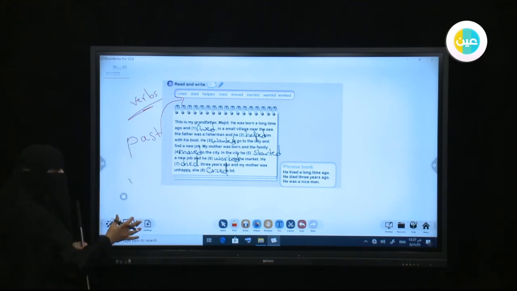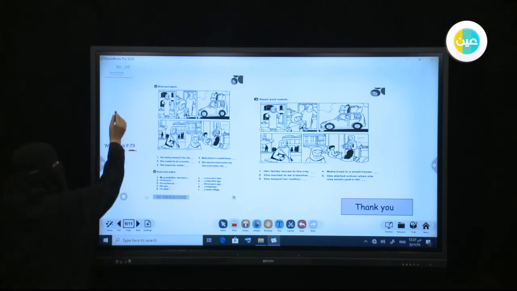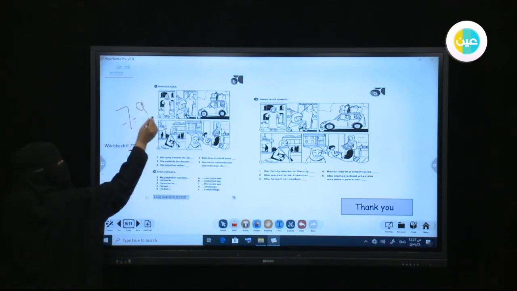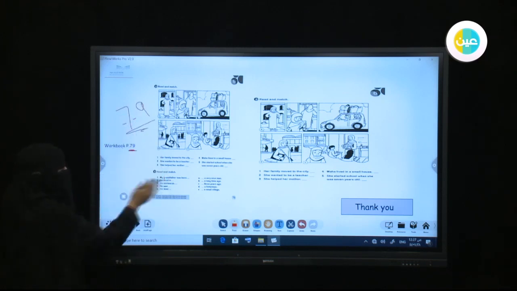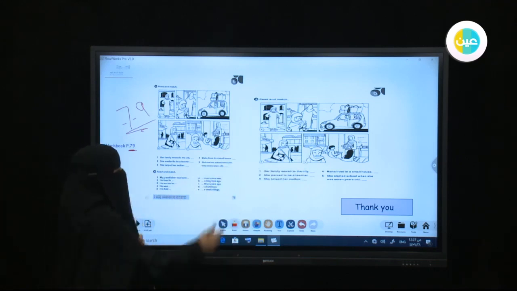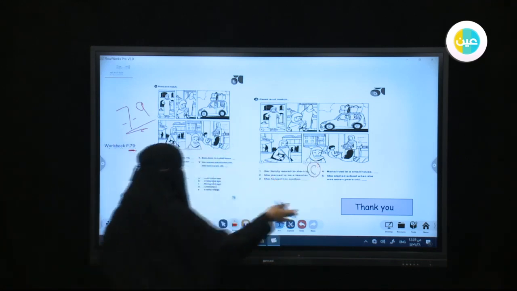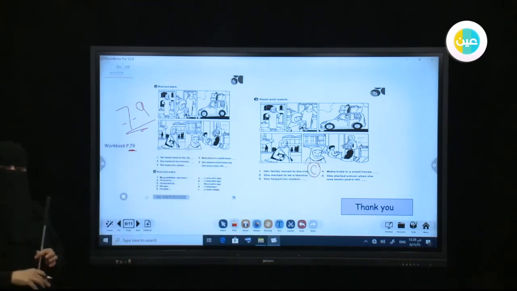Now you can describe your grandmother or your grandfather, and please go to the workbook, page 79, and answer these questions, please. Okay, let's start. Number 1 with you. Her family moved to the city. Which one of these pictures describes the moving of the family? It is C. And you can do the same with the others, okay?